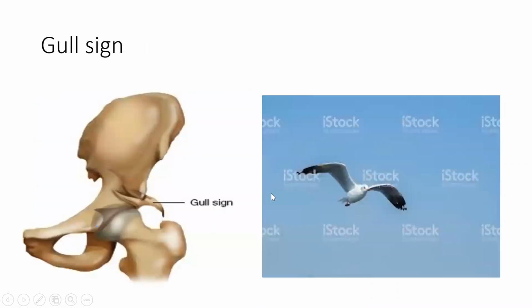Then there is the gull sign. This is the seagull. Seagull has this shape. In other fractures you can see the gull sign. Just remember the two.